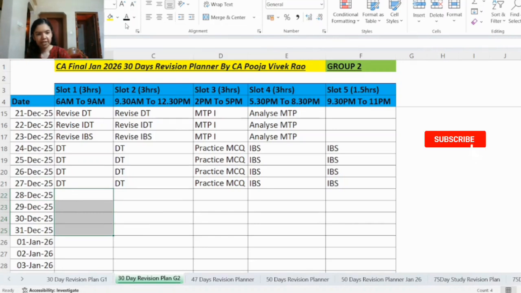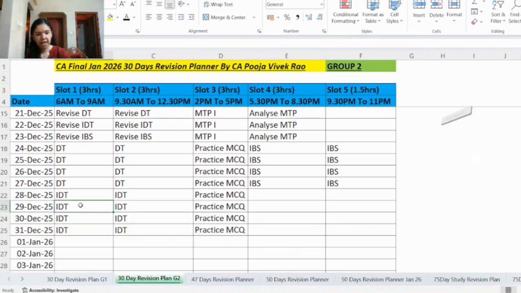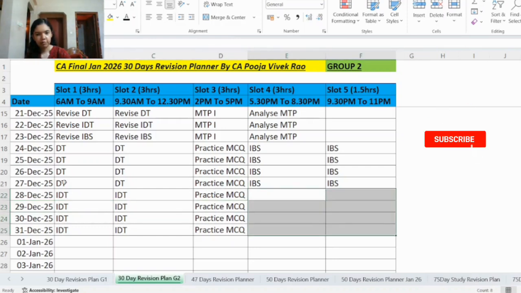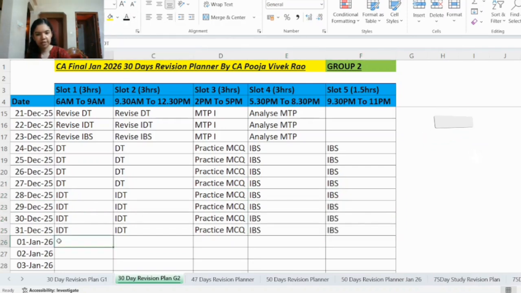Then from 28th December to 31st December, here you will revise IDT in slot 1 and 2. And in slot number 3, you will practice MCQs for IDT. Then in slot 4 and 5, you will be continuing IBS.